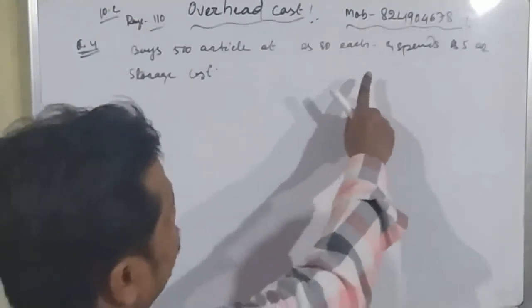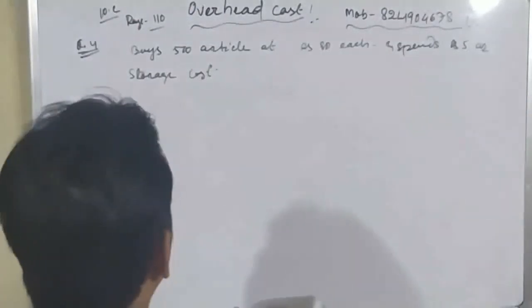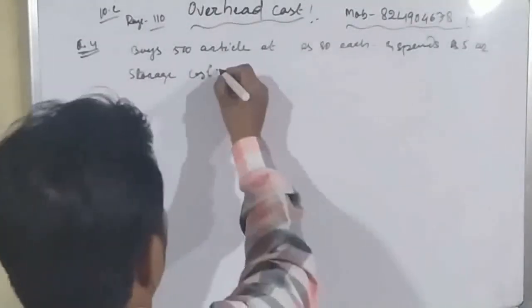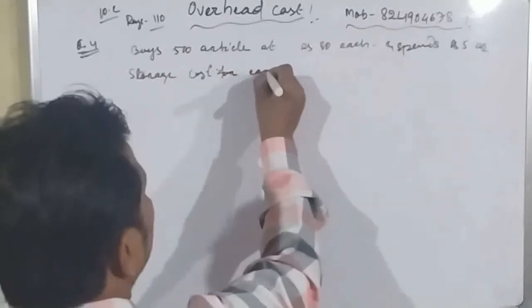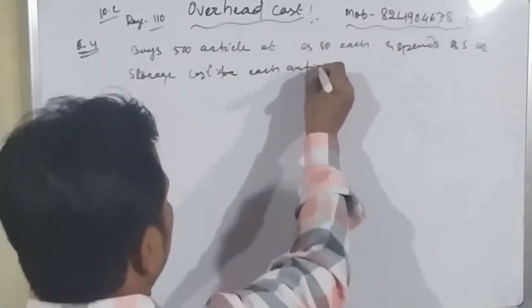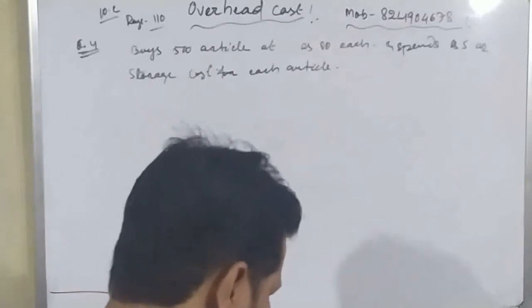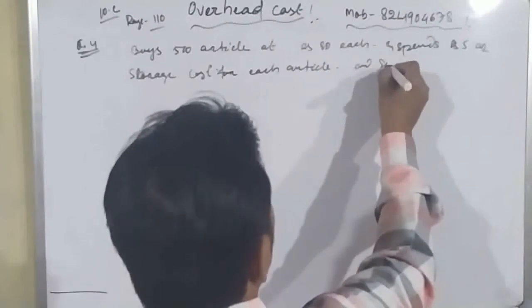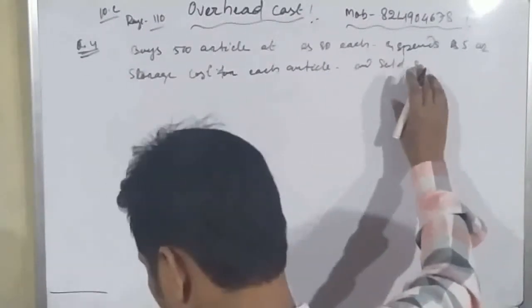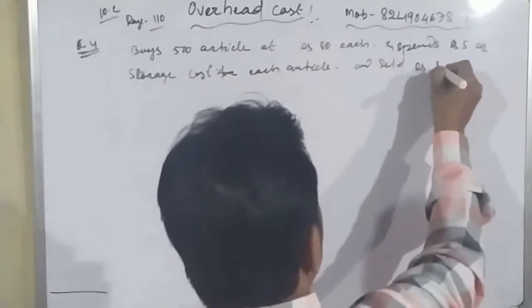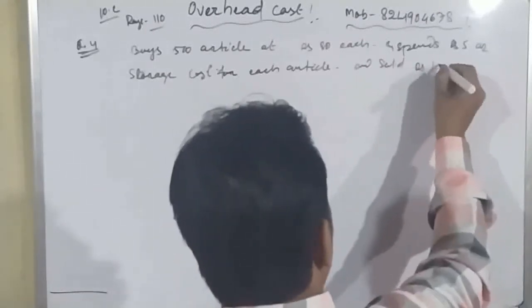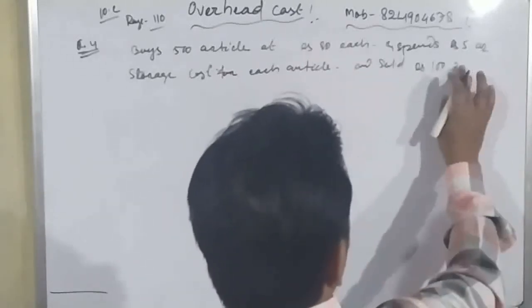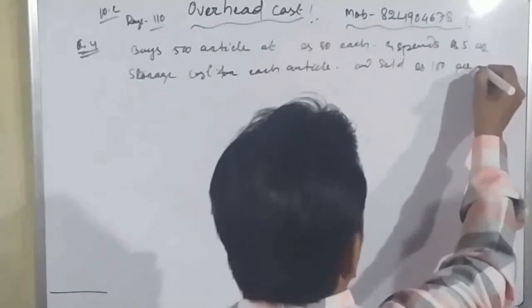So the storage cost is rupees 5 for each article. Okay, student. And sold at rupees 100 per article.